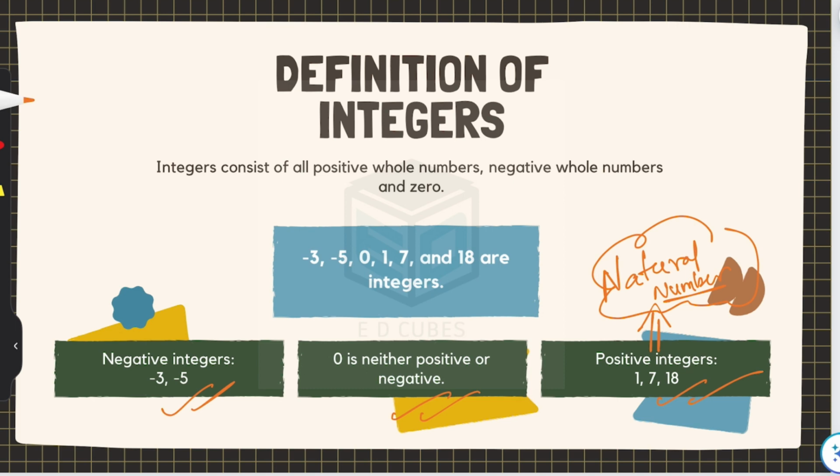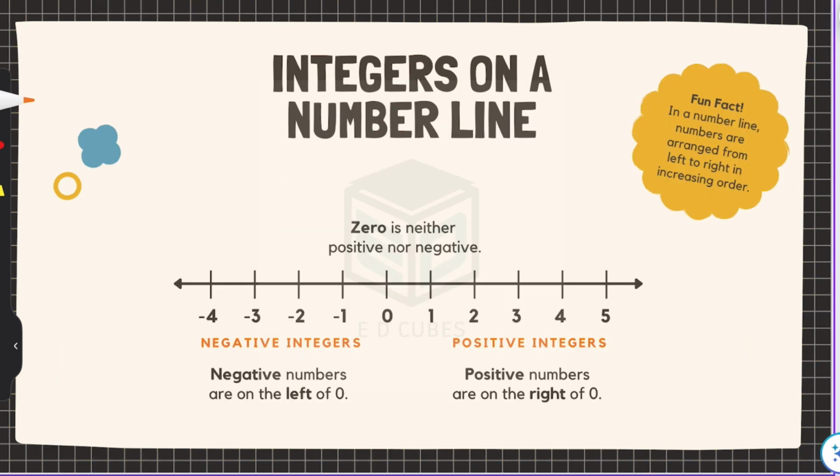I hope the definition of integer and the meaning of integers is clear to you. If it is clear, then let us try to represent the integers or the numbers on the number line. So, on a number line, the numbers which are greater than 0 are always written on the right hand side of 0, and the numbers which are smaller than 0 are always written on the left hand side of the number line.